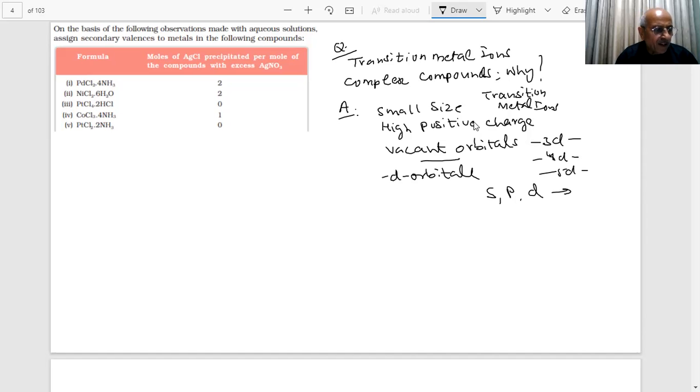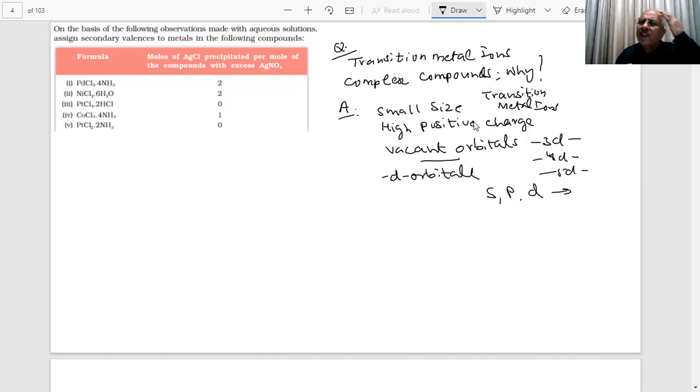And Werner said that if coordination number is 6, they are octahedral. These have been proved later on experimentally. At that time a lot of experiments were not available, but he proposed his postulates, and the only experimental evidence he was using at that time was precipitation by silver ions and conductivity measurements.